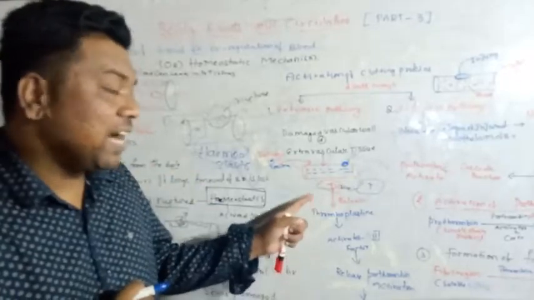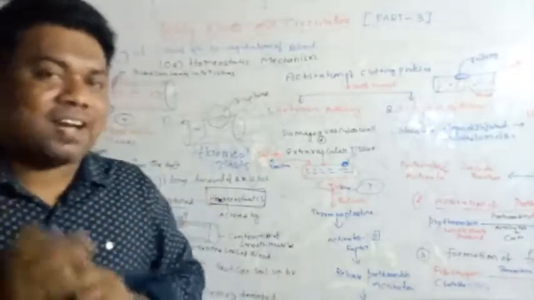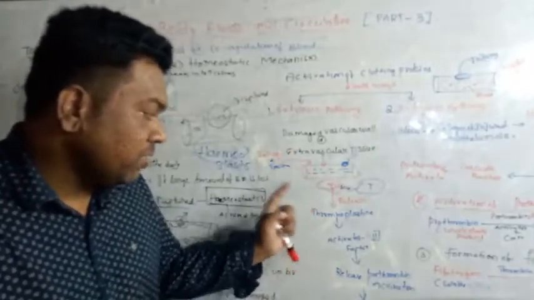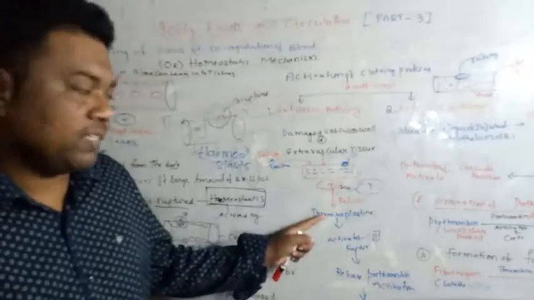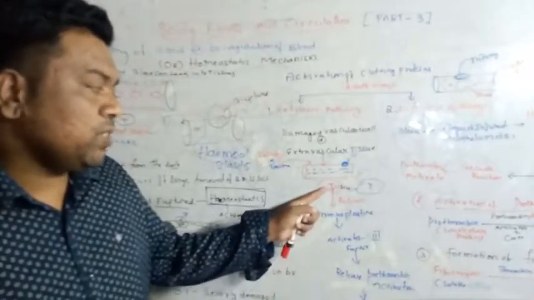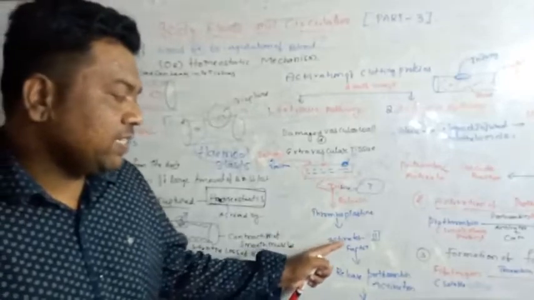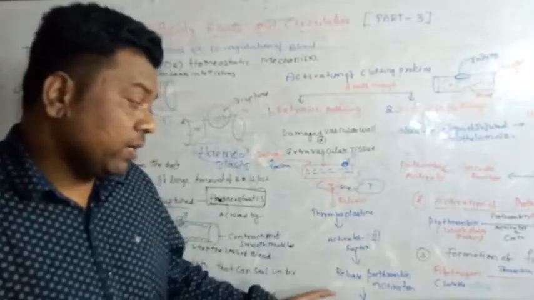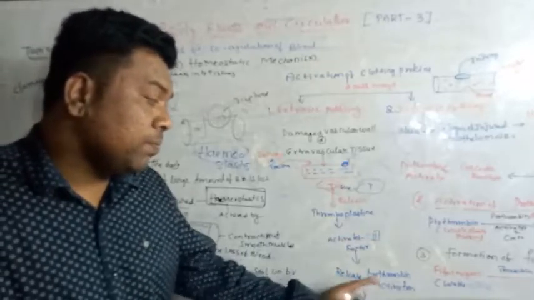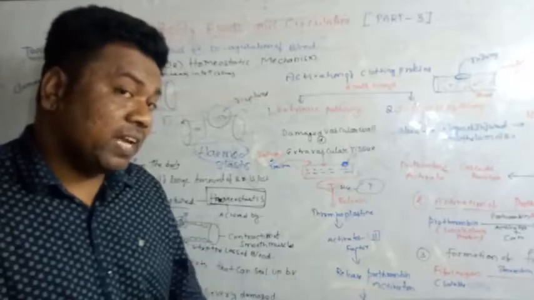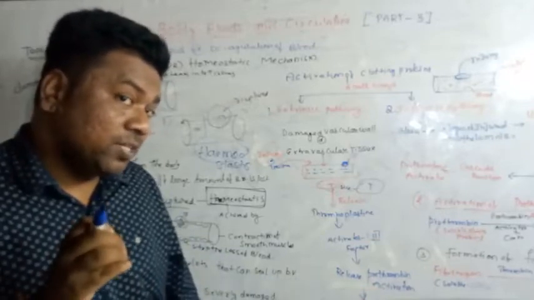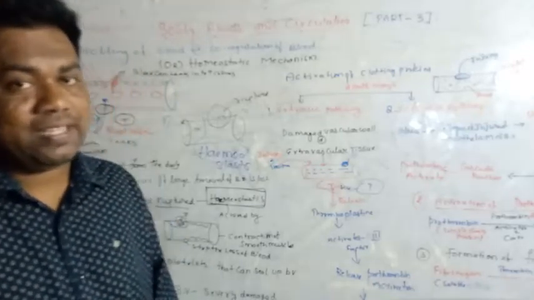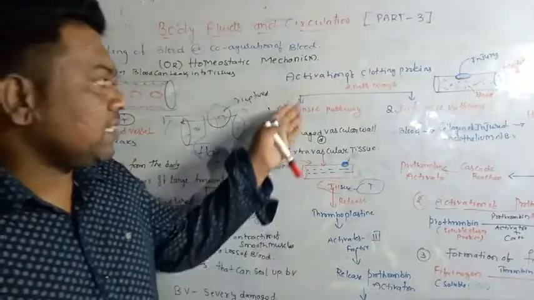Those chemicals help in the blood clotting mechanism. The tissues produce a chemical called thromboplastin. Thromboplastin is produced from the tissues. It is the third activating blood clotting factor, also known as prothrombin activator. It is also known as thromboplastin or thrombokinase. This is the extrinsic pathway.